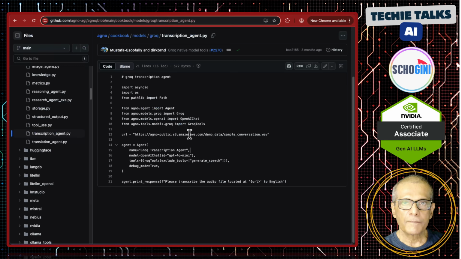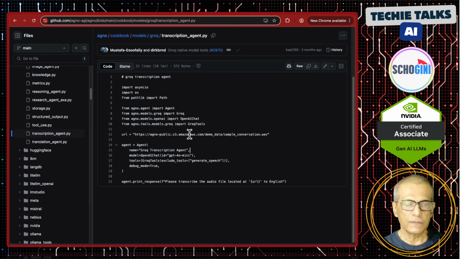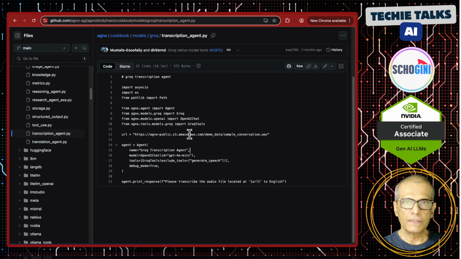So it is accurate. That is a demo of Agno's agentic framework to transcribe. Just few lines. See you in another demo like this.